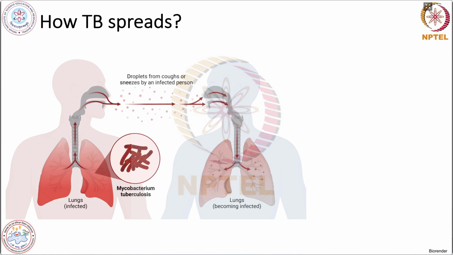When a person with active pulmonary TB coughs or sneezes or speaks, droplets come out of his or her mouth into the air, and they can travel to a healthy person also. When this healthy person breathes in those contaminated droplets, they will get infected with TB.